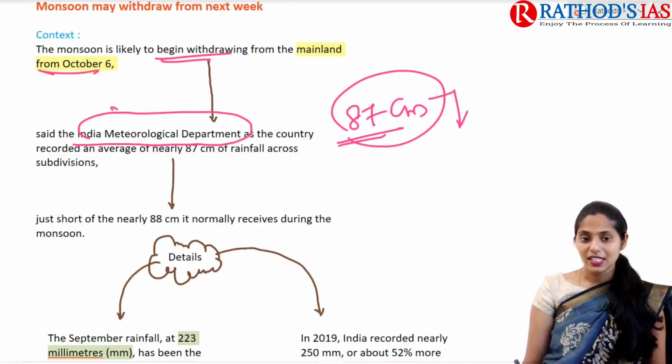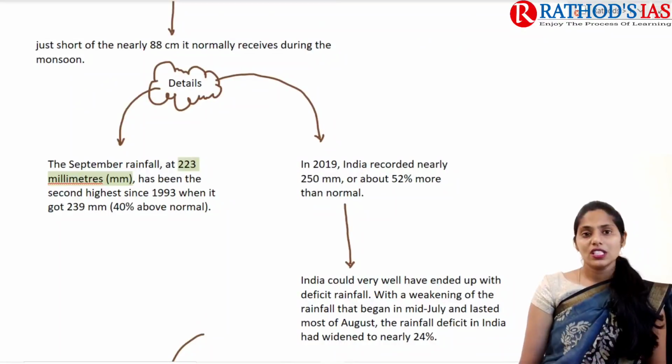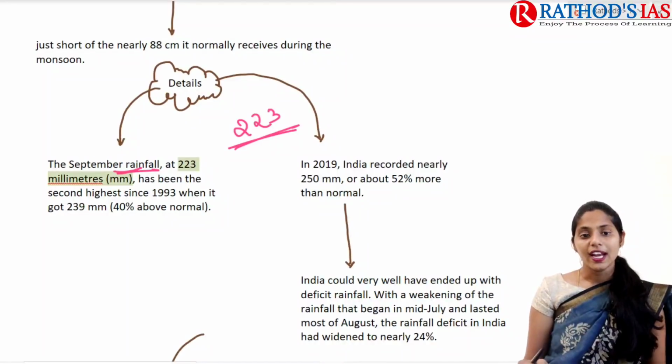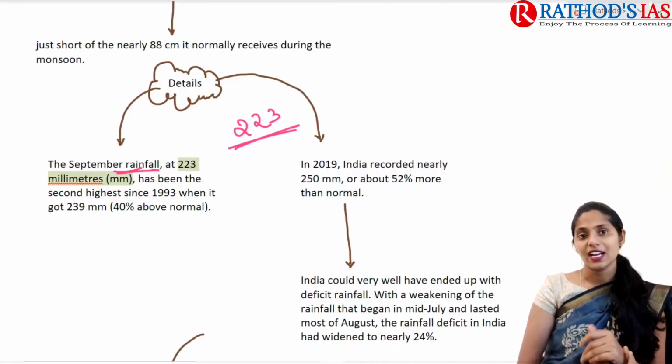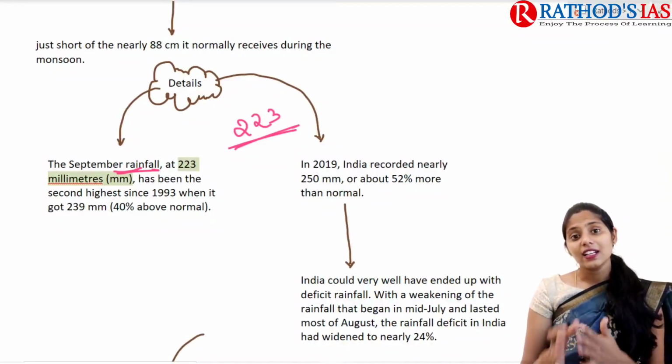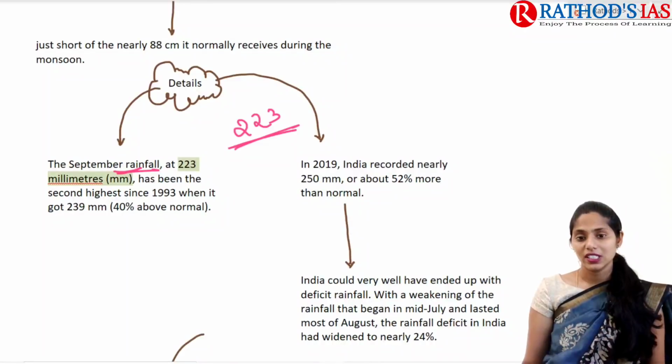In September, rainfall of about 223 mm has been recorded, and it is the second highest since 1993.